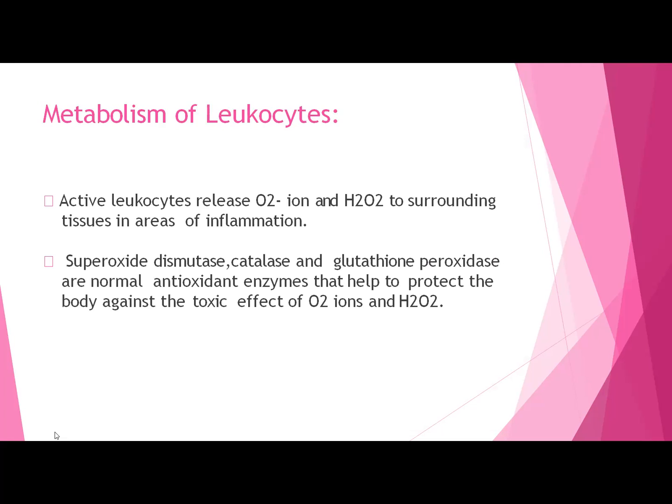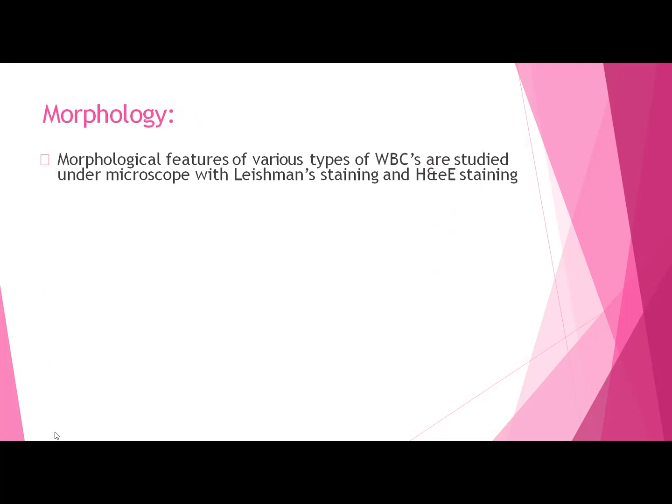So if you have an infection, the WBCs will be utilized, they will use more oxygen and produce free radicals, but the free radicals are dangerous for our body, and to combat them you need the normal antioxidant enzymes. This metabolism is continuously occurring.